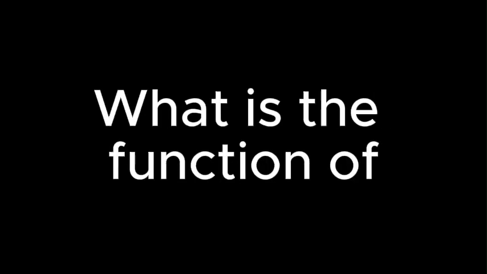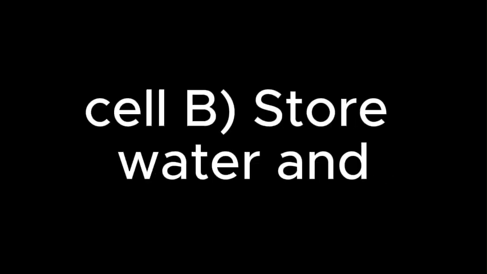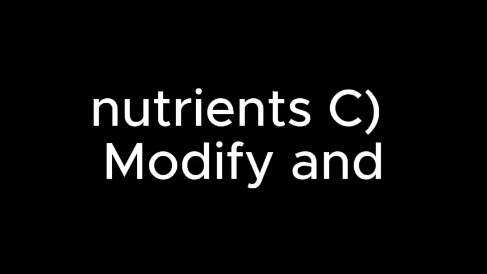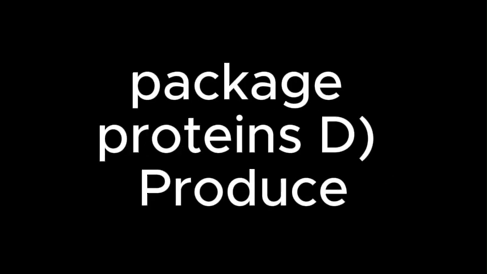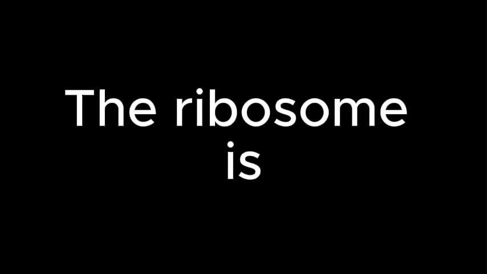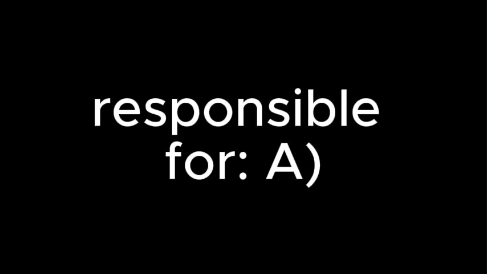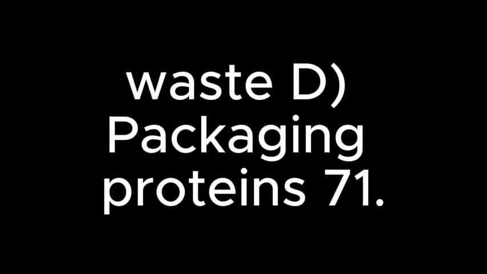69. What is the function of the Golgi apparatus? A. Produce food for the cell, store water and nutrients, modify and package proteins, produce energy for the cell. 70. The ribosome is responsible for A. producing food, making proteins, breaking down waste, packaging proteins.